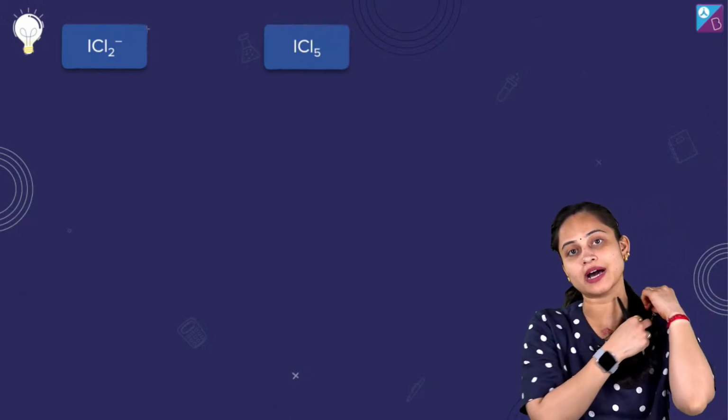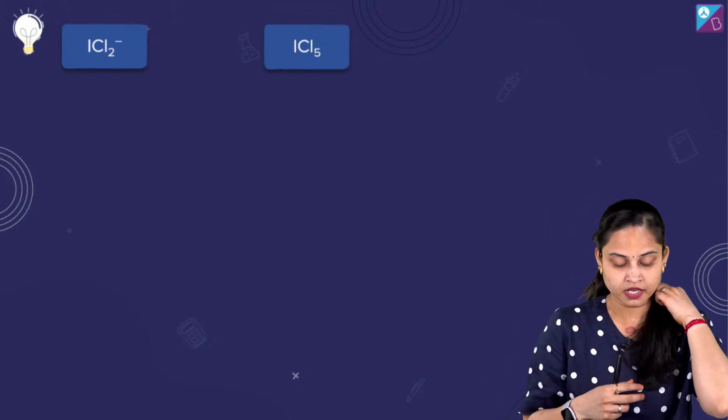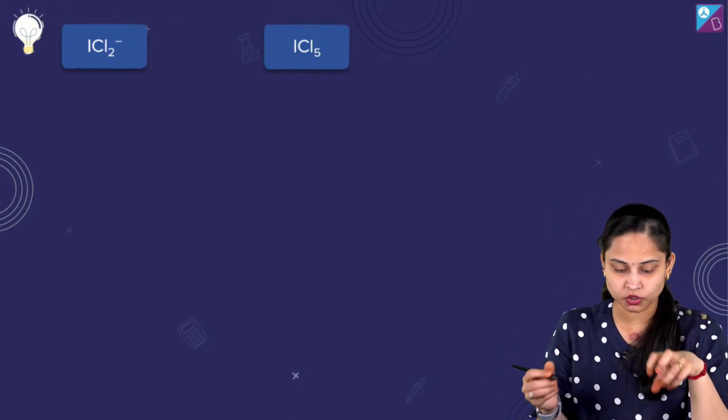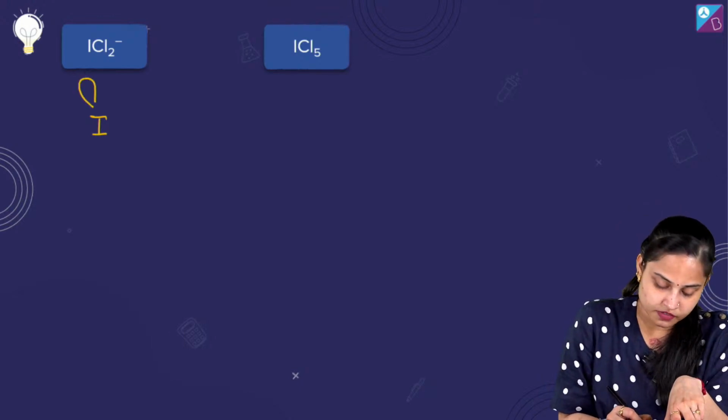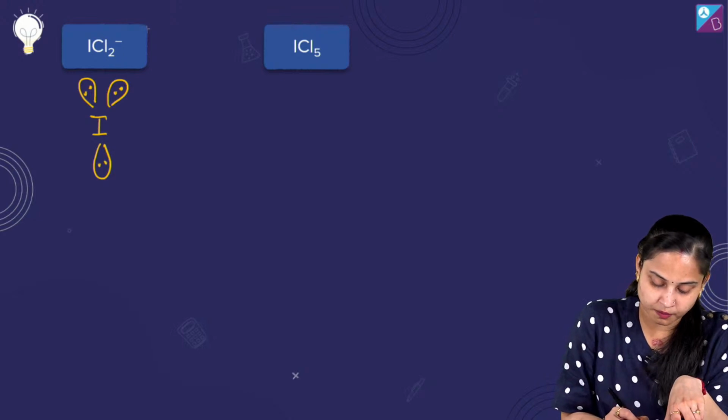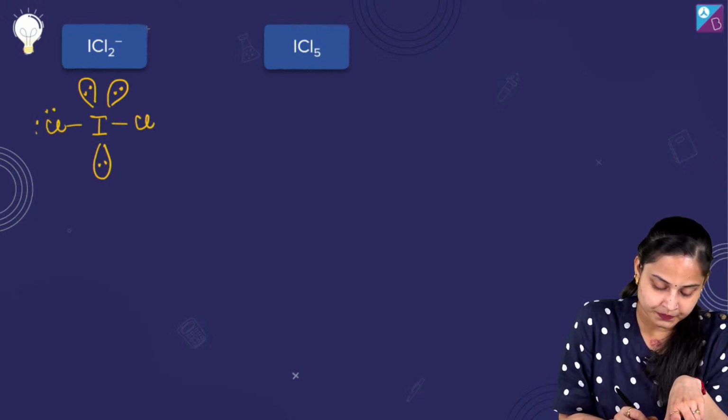Okay, fine. Noted. Talking about ICl2 negative, this is the structure of ICl2 negative. One lone pair, the second lone pair, and this is the third lone pair. One Cl over here, the other Cl over here.